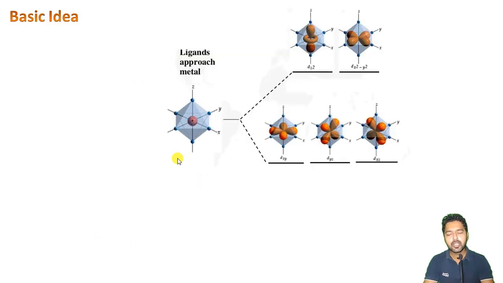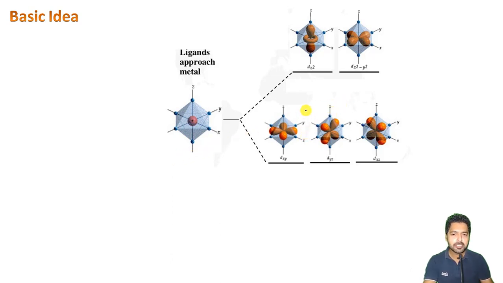Now, before going into the details of the crystal field splitting in case of octahedral complexes, I once again want to give you a brief idea of this splitting. So you can see here the splitting pattern in such complexes.